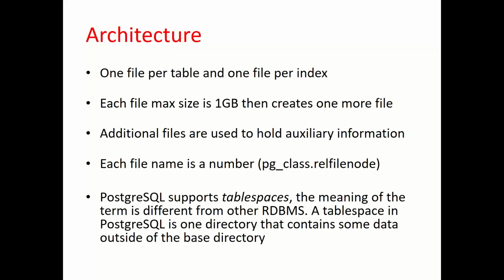The maximum size of each file is 1 GB. If your table contains more than 1 GB of data, then, as with the table EMP we discussed, where the file node is 100, the first file created would be 100. Now if the size increases beyond 1 GB, it becomes 100.1 and then 100.2. In this order it will work.